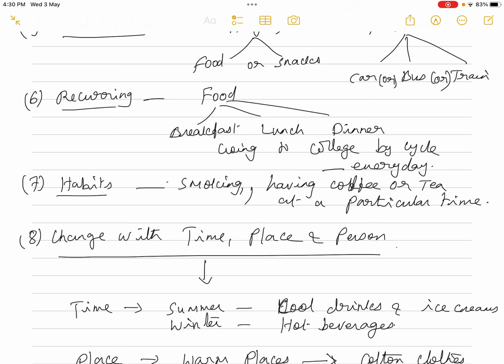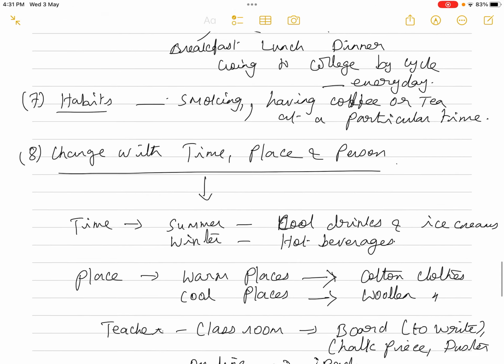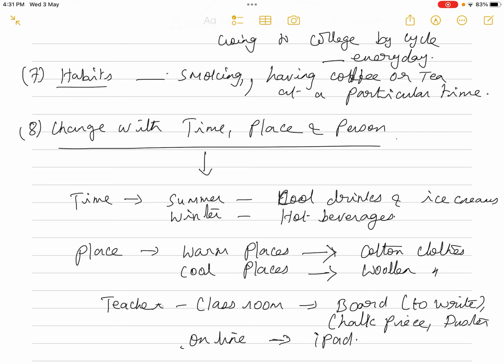Okay, now the seventh one is habits. With some wants, people become habituated or addicted to that particular want. The best example is smoking. People who smoke are habituated and addicted to it. Similarly, if you are used to having a cup of coffee or tea at 7 o'clock every morning, you will become addicted, you want to have that cup of coffee or tea. So some of the wants turn into habits.